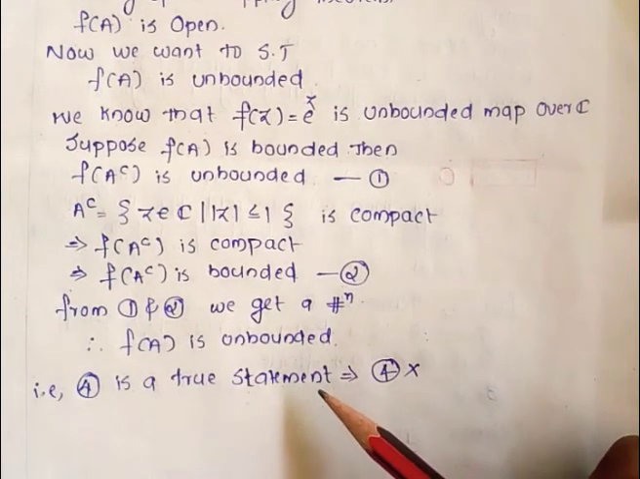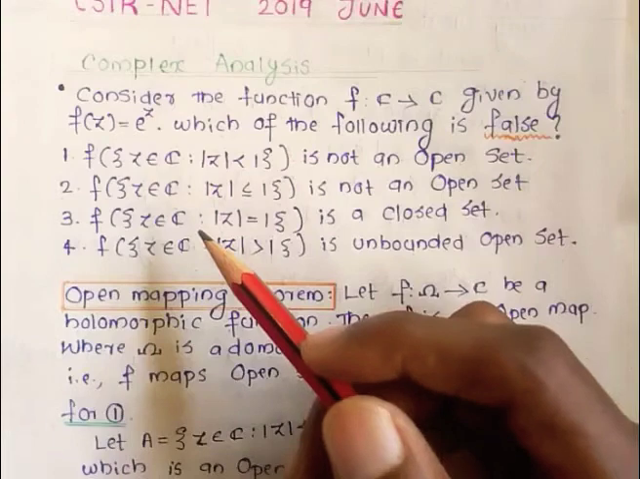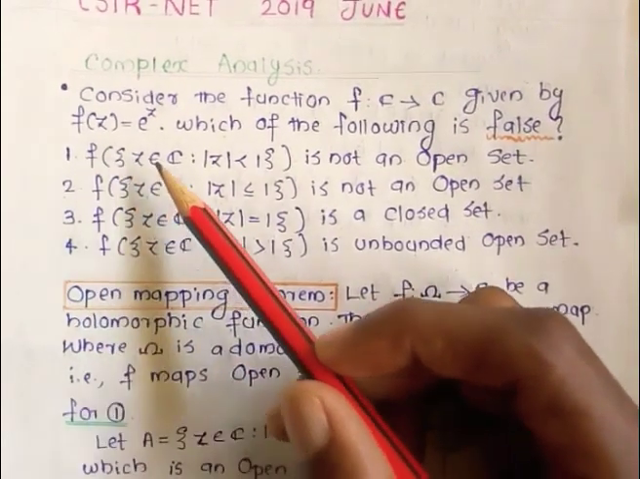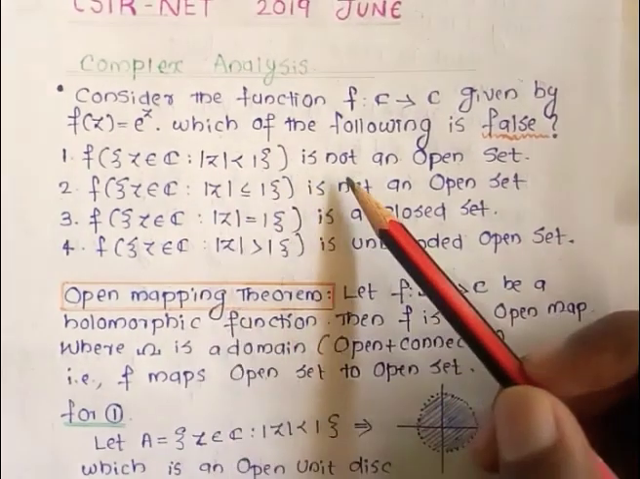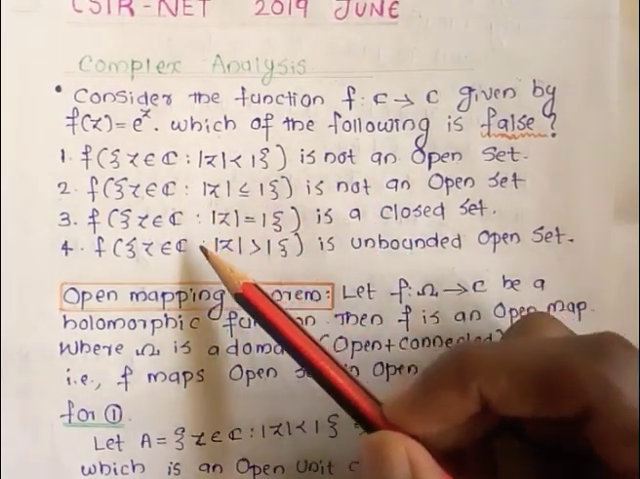So the answer of this question is the first one: the image of the set of all z belonging to C such that |z| < 1 is not an open set is false, and all the remaining options are wrong.